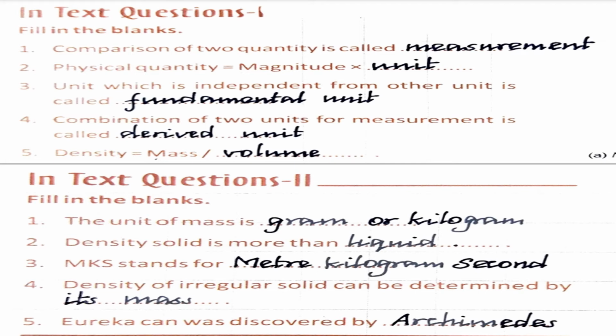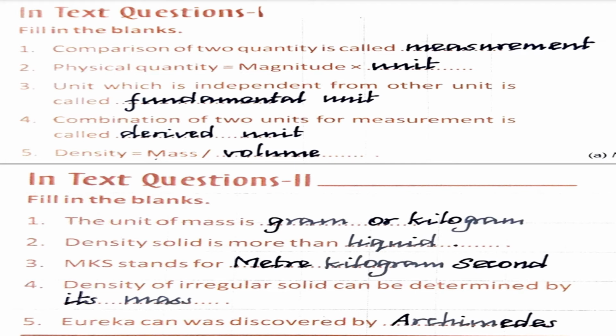There are in-text questions 2, is it children? Yeah, the first question, the unit of mass is gram or kilogram. Okay, and then second one, density of solid is more than liquid.